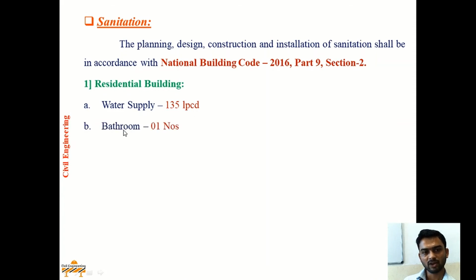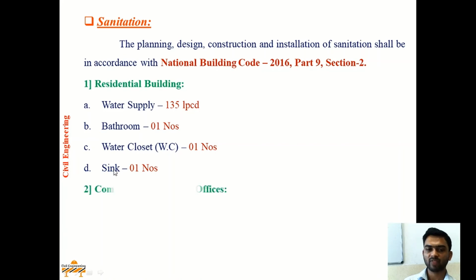Second, one number of bathrooms should be provided for residential building or bungalow. One number of WC should be provided and one number of sinks should be provided. A basic difference between sink and wash basin is sink is provided into the kitchen and wash basin is provided in the dining hall or beside the WC and bath.